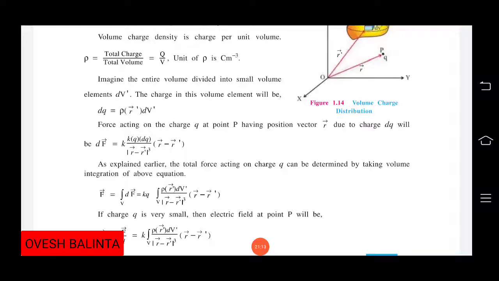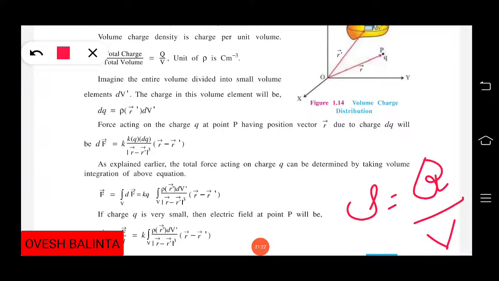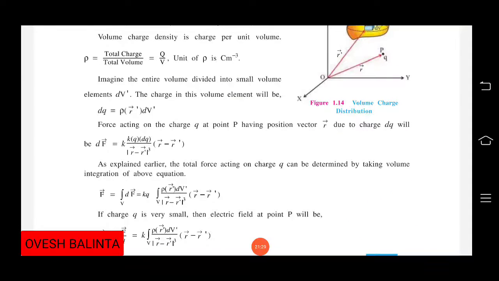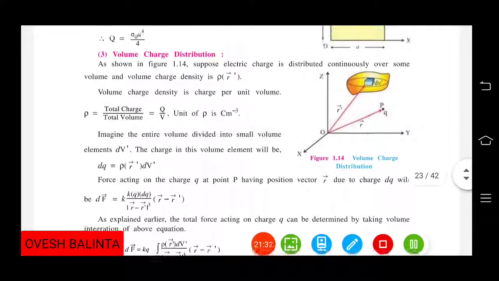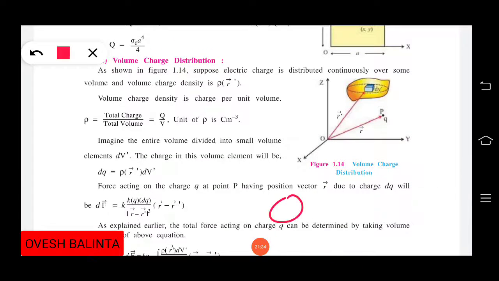But see, rho is equal to what? Rho is equal to q by v. But we require the value of q, then we can put it here. So q is equal to rho into v. What is rho here? It is our density, the volume charge density.